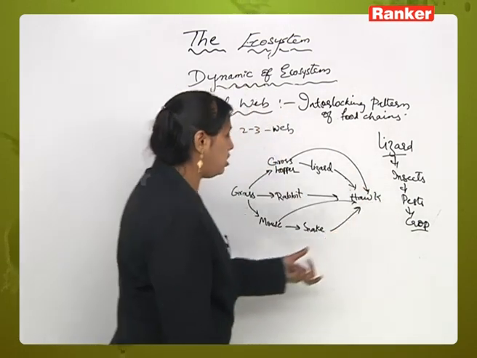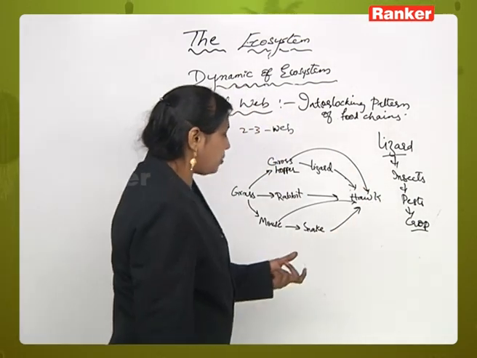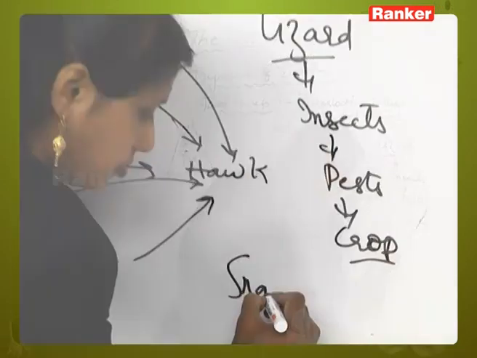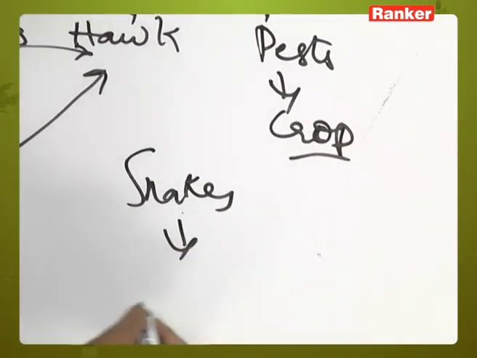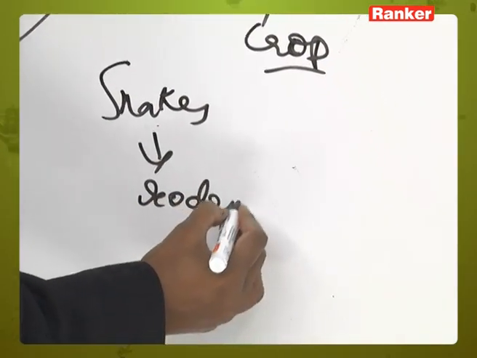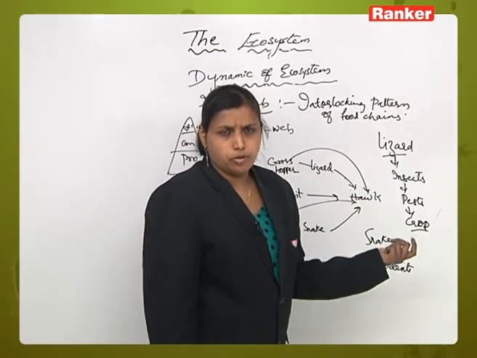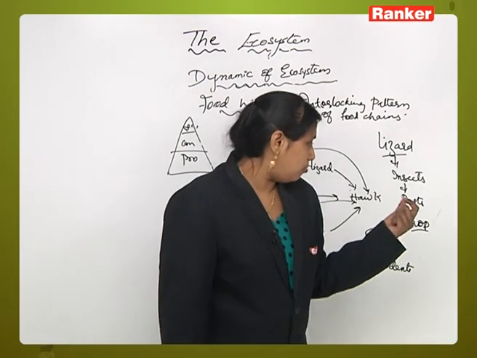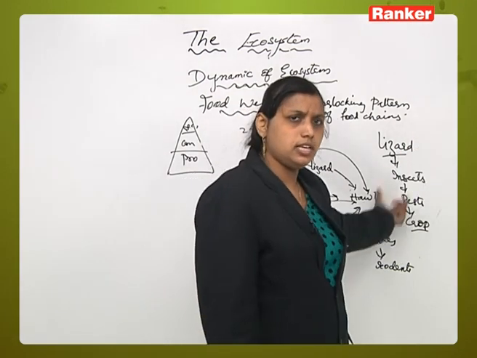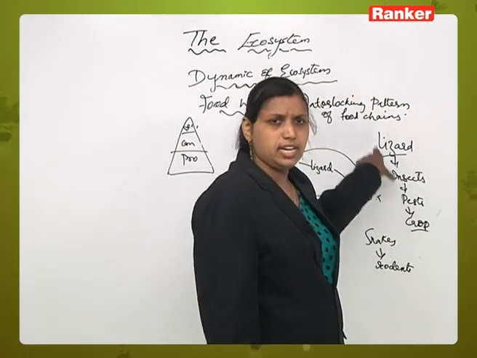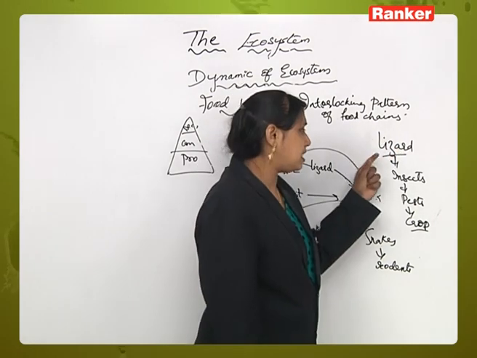In a similar sense, if we take snakes, they keep a check on the rodents. If there are no snakes, there will be more rodents. The main idea behind this is that in nature, every aspect has a natural check.